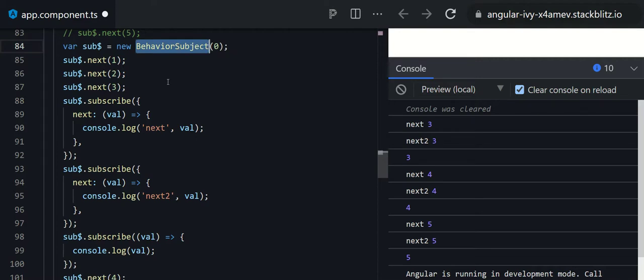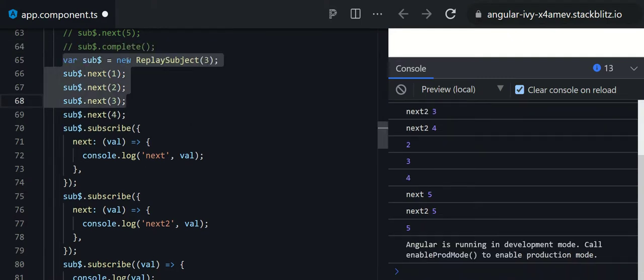Okay, replay subject. So basically the replay subject will provide access to the old emitted data as well. Okay, so let's see what the replay subject will do. So here is the replay subject.